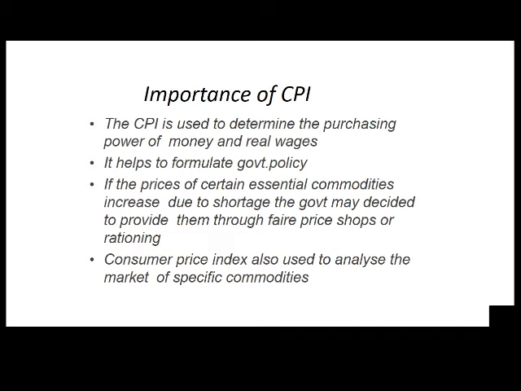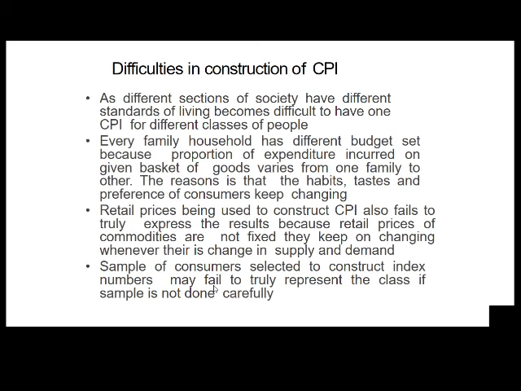So next is, what is the importance of consumer price index? The consumer price index or CPI is used to determine the purchasing power of money and real wages. Next importance, it helps to formulate government policies. Next importance, if the prices of certain essential commodities increase due to shortage, the government may decide to provide them through fair price shops or rationing. Next importance, consumer price index is also used to analyze the market of specific commodities.